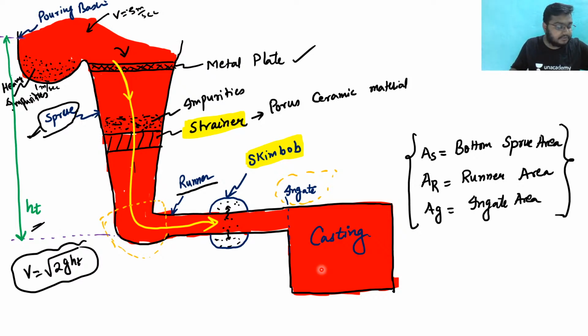So this is what we have seen till now. This is what we have seen in yesterday's lecture, clear? So yesterday's lectures we have seen these things. Now one more thing that we have seen is the AS. What is the AS? AS is the area, bottom sprue area. The runner area is AR, and the ingate area is AG, okay.